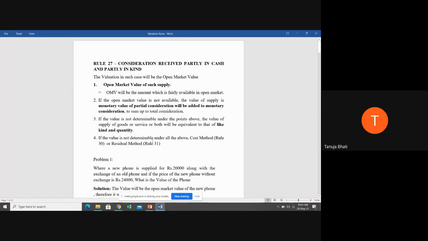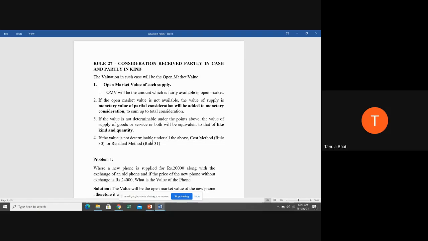So again I'm repeating, when consideration is received partly in cash or kind, first, the value should be the open market value. If it cannot be the open market value, second, the consideration should be the cash amount plus the monetary value of the kind, and you add these two to get the total consideration.